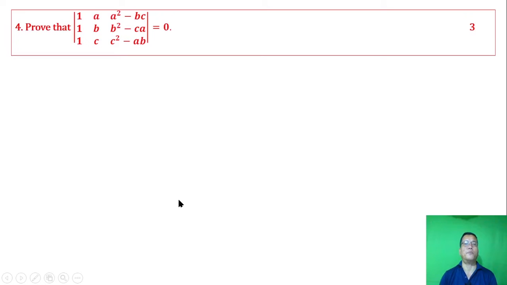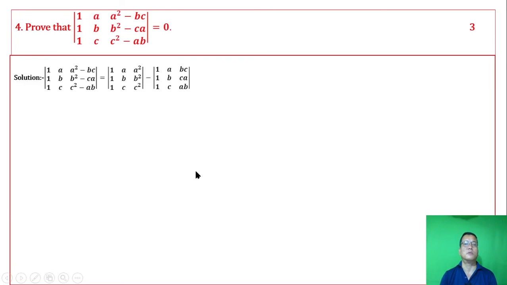Question number 4. Prove that the value of this determinant is 0. 3 marks. This determinant can be expressed as the difference of two determinants. In the second determinant, the first row we get this, the second row we get this, the third row we get this.